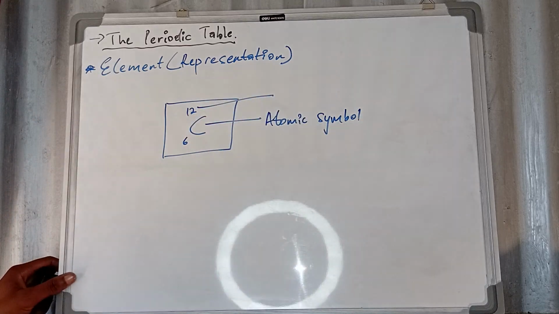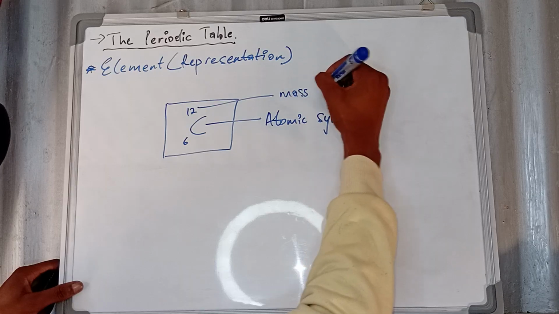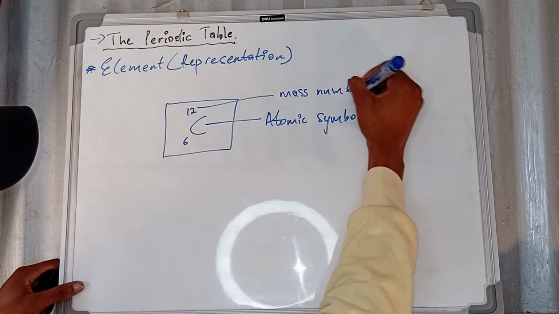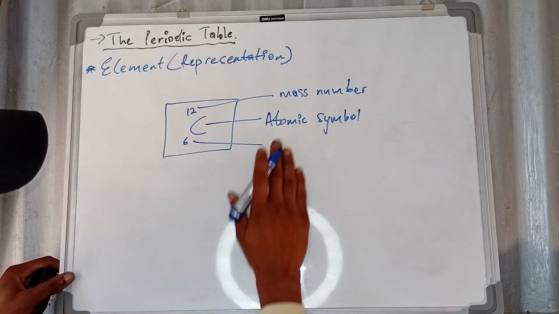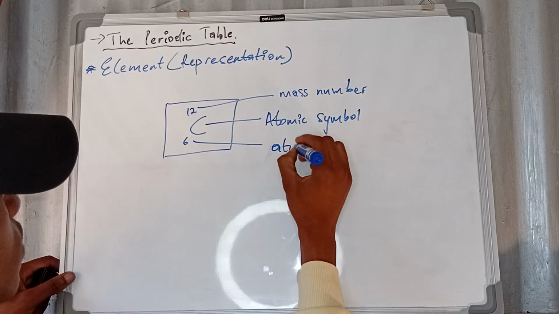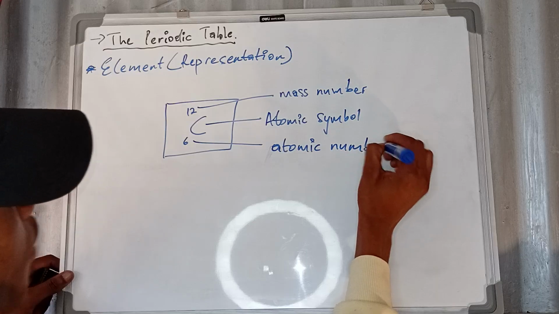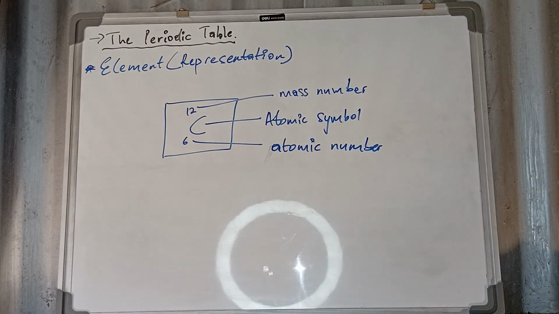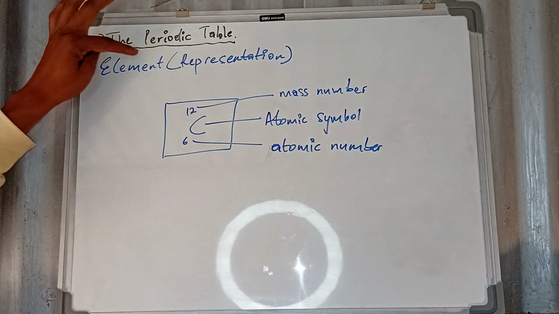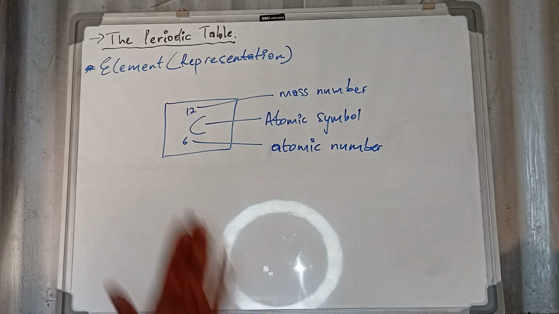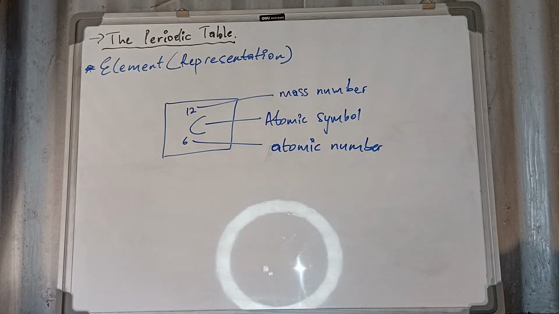This one at the top there, we call it the mass number. And this one at the bottom there, we call it an atomic number. I hope you're fine. So this is how we represent an element on the periodic table, and this is how you're going to see it on the periodic table. Now we are here to enjoy the lesson.